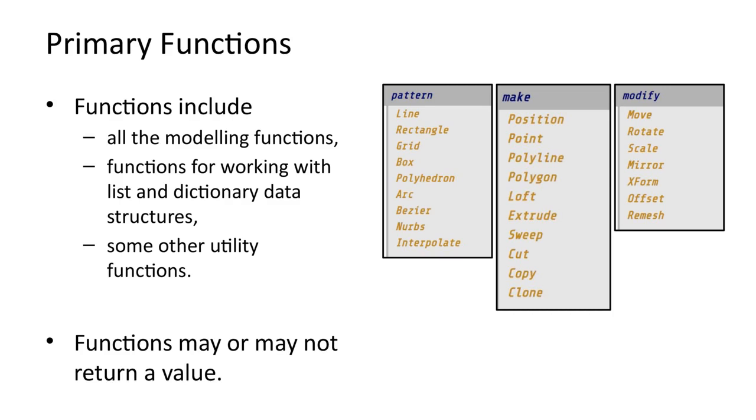Primary functions may or may not return a value. If a primary function returns a value, the line of code will include a variable assignment. If a primary function does not return a value, the line of code will have no variable assignment. Also, note that if no value is returned, the function also has no print toggle button.